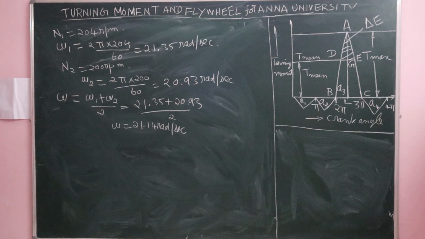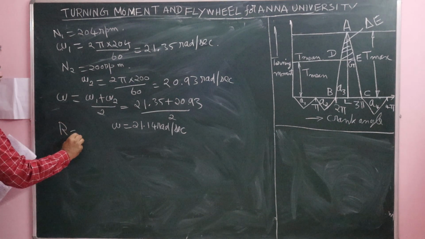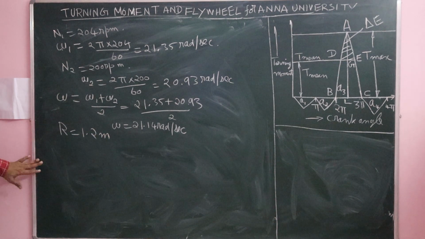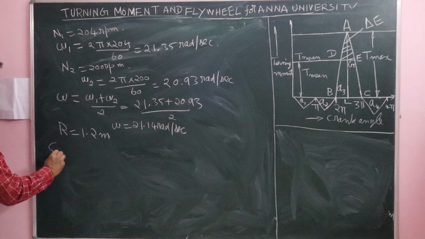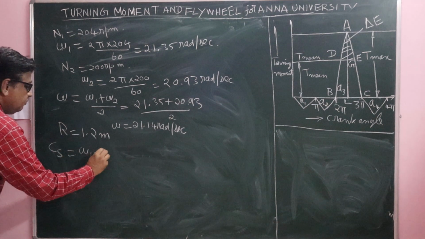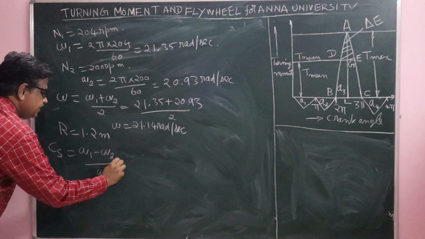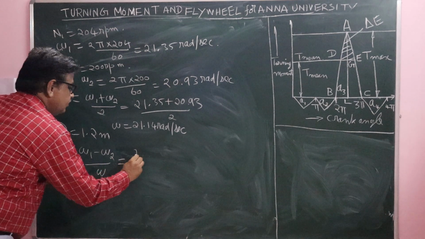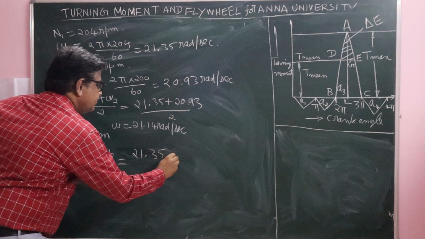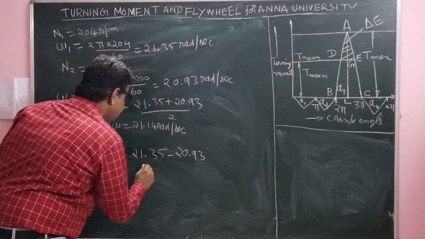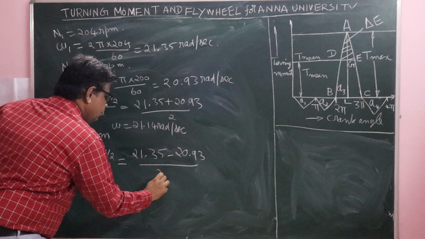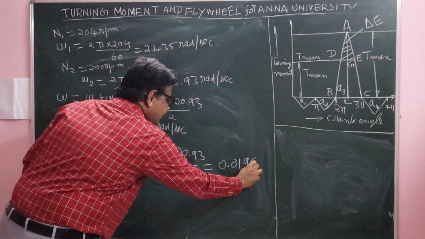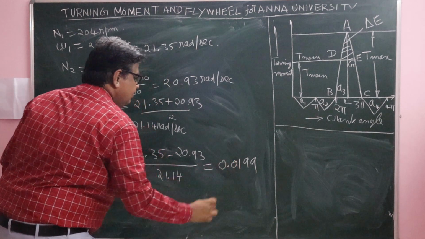The radius of the flywheel rim is given as 1.2 meter. The coefficient of fluctuation of speed, CS, equals (omega 1 minus omega 2) by omega, that is (21.35 minus 20.93) divided by 21.14. This equals 0.0199. So this is the coefficient of fluctuation of speed.